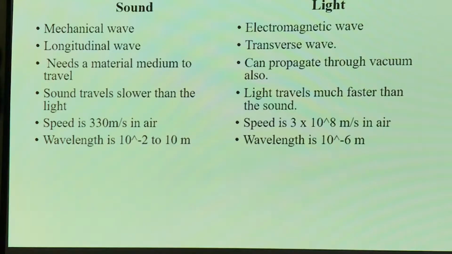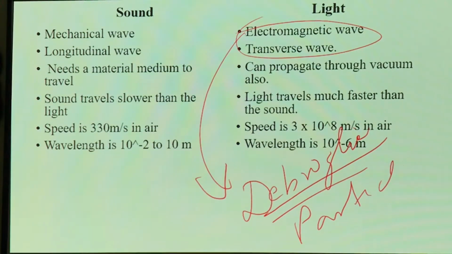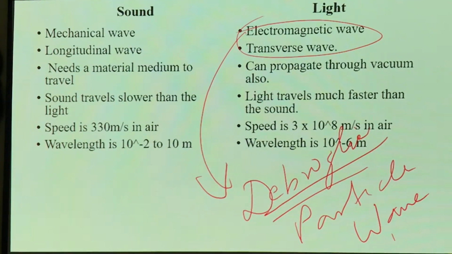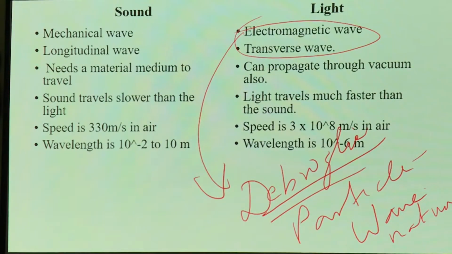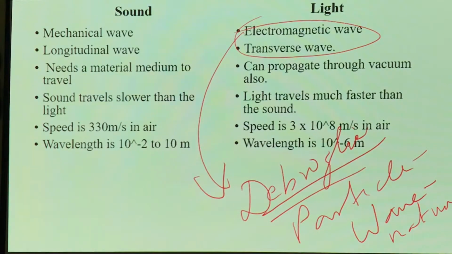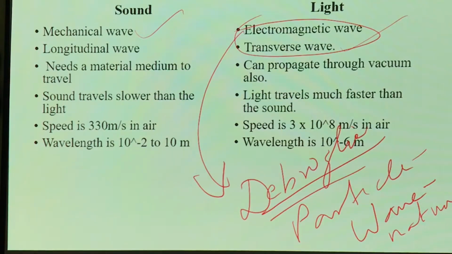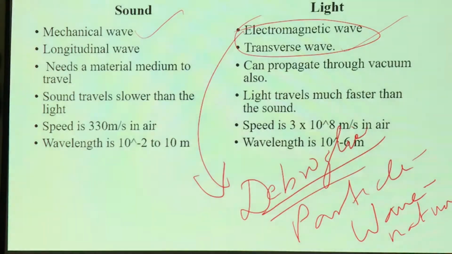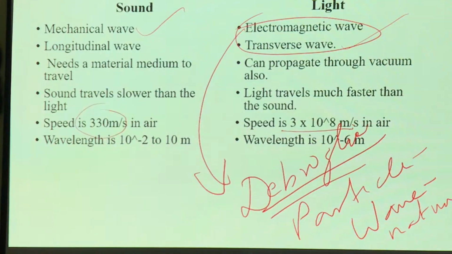And coming to the light wave. There is one person called de Broglie. He said that light is an electromagnetic wave, which means light can have both particle nature and wave nature. So light can be a particle as well as a wave, whereas sound is only of a wave nature. That is the major difference between sound and light. And one more thing is the speed. We all know that the speed of light is 3 into 10 power 8 meter per second. But sound is much less, 330 meter per second.